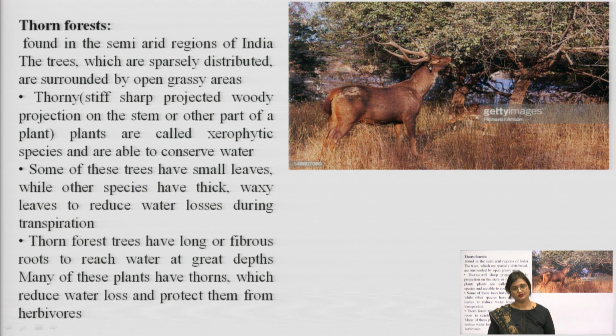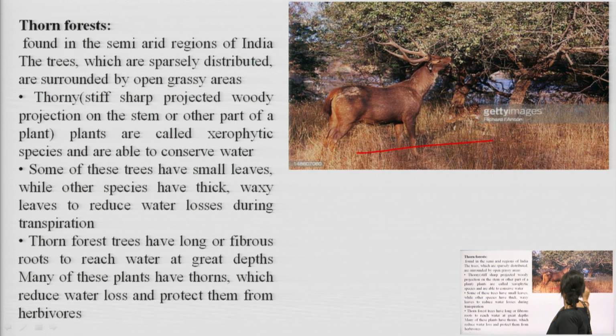Next, moving on further, the next type of forest in India is thorn forest. This is found in the semi-arid regions in India. Thorn forests are found in semi-arid regions. The trees are sparsely distributed. The number of trees present in such regions is extremely less. They are surrounded by open grassy areas.